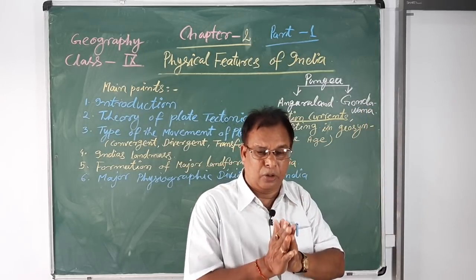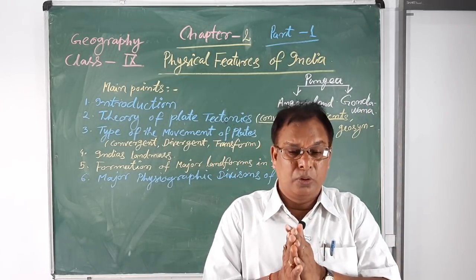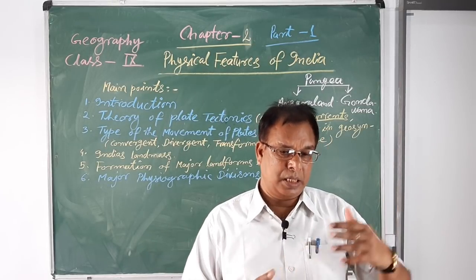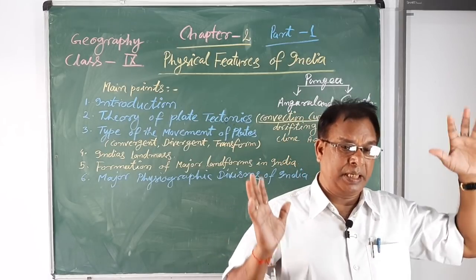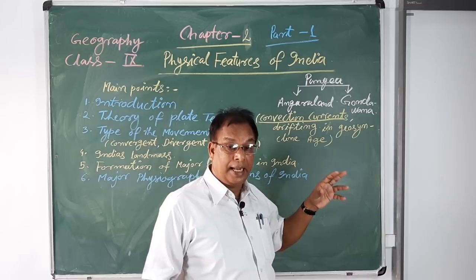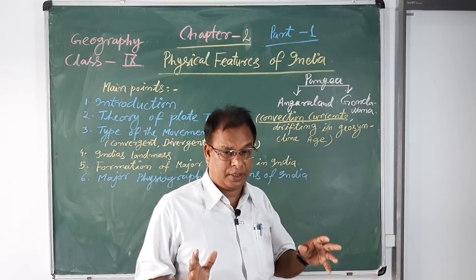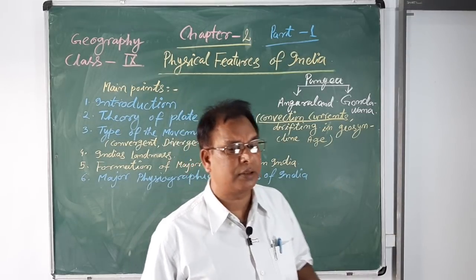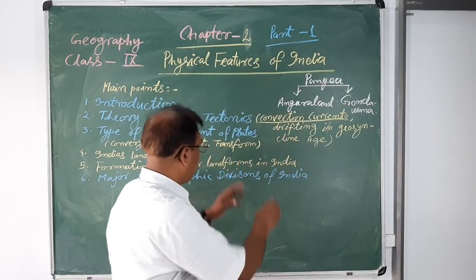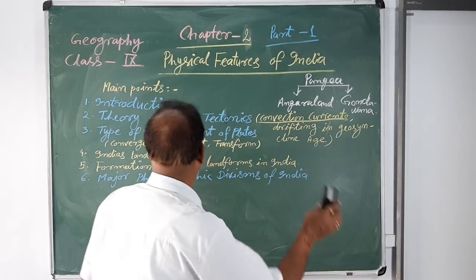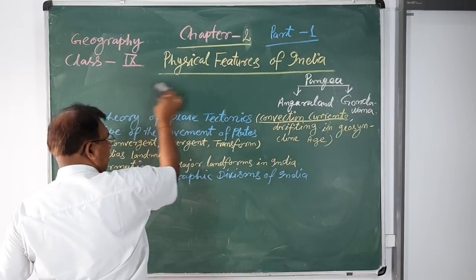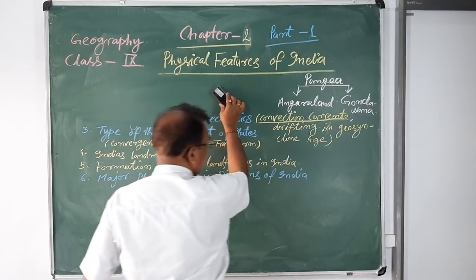And when the Gondwanaland divided into two major parts, the first, a big part, is known as the Eurasian plate, and another big part is the Indo-Australian plate. You will learn according to the map of the world. So it is also a tectonic plate.